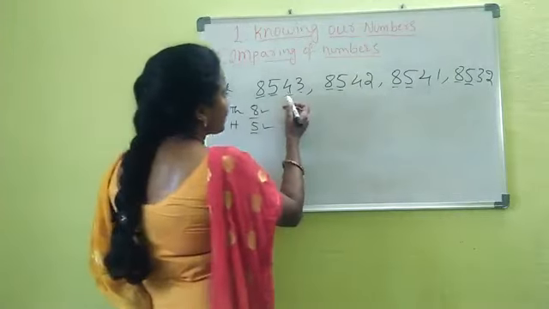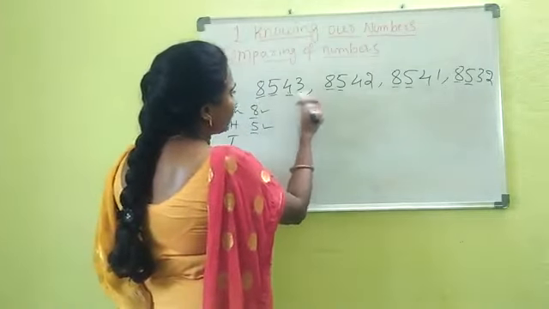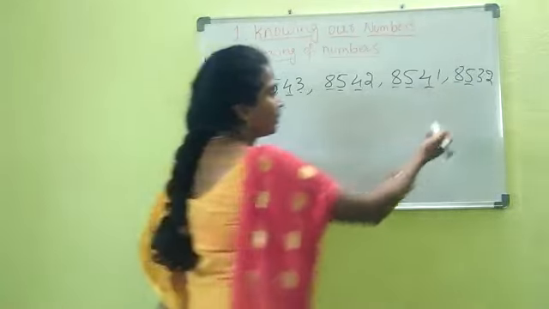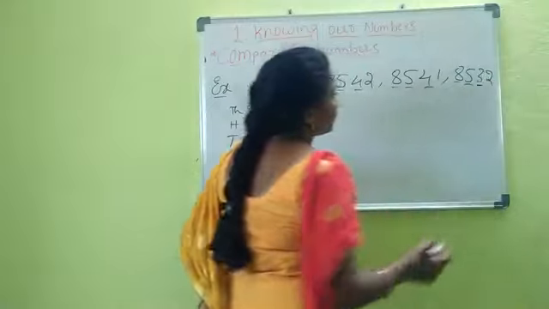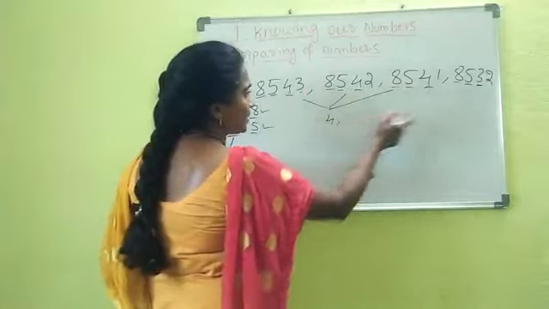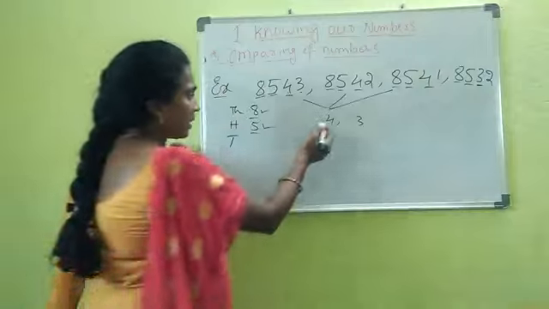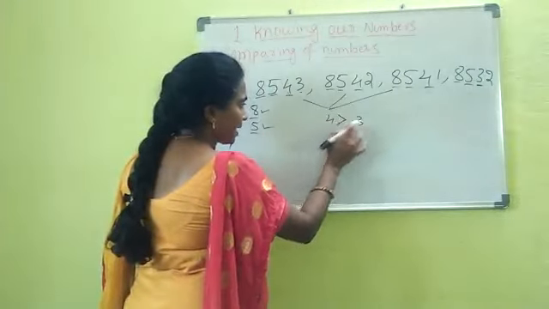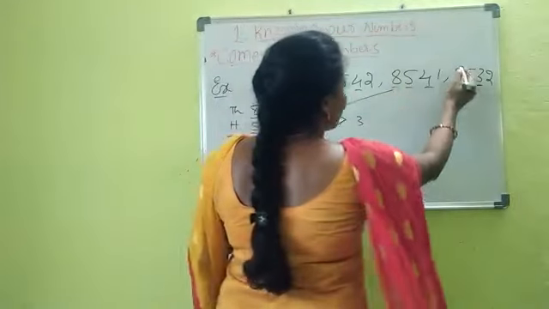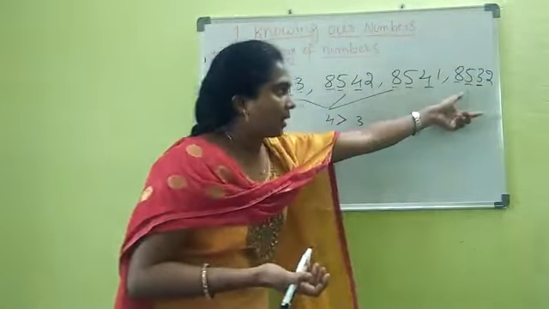Next. What is the next position? That is the tens position, right? Here we have 4, here also 4, and here also 4, and here we have 3, right? In three of them we have 4 in the tens place, here we have 3. Now which is the bigger, which is the larger? 4, right? 4 is larger compared to 3. That means from the 4 numbers this will become the smaller. These 3 are larger compared to this last one, right?